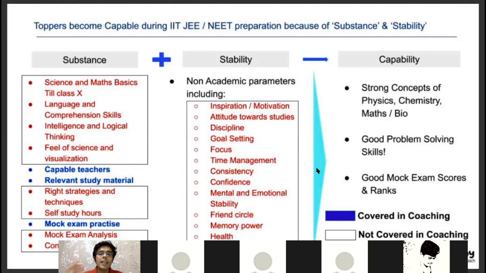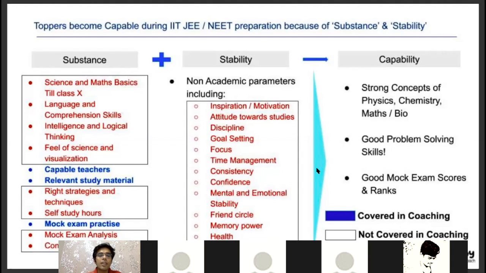Toppers are able to manage all these parameters quite well. Average students are able to manage some of these parameters quite well, while below average students are not able to manage a lot of these parameters themselves. As a result, they struggle. So this is the difference between toppers, average, below average students.